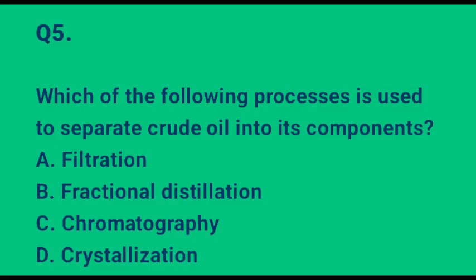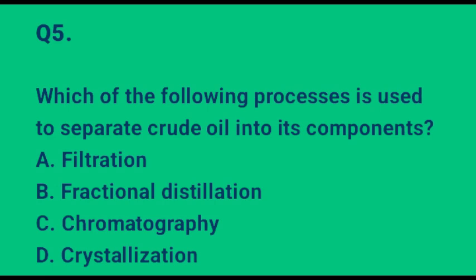Question 5 says, which of the following processes is used to separate crude oil into its components? Option A, filtration. B, fractional distillation. C, chromatography. And D, crystallization. The correct option there is option B, fractional distillation.